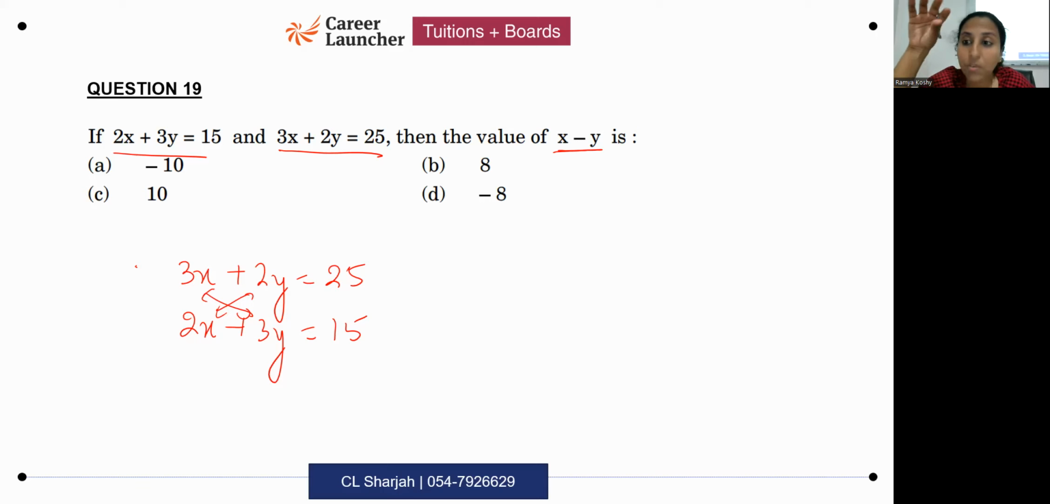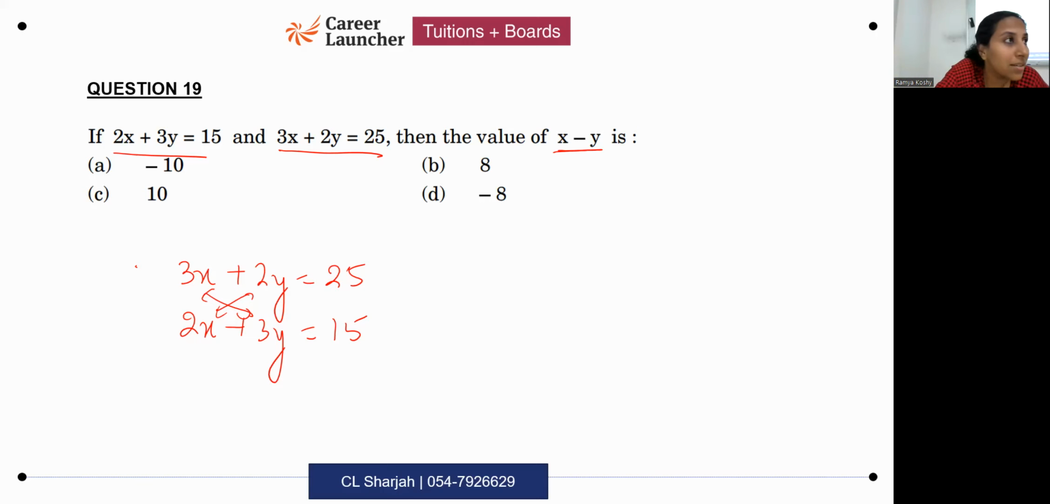In these type of pattern questions, you can easily find x plus y by adding both the equations. And you can easily find x minus y by subtracting the equations. I am repeating, in questions where the coefficients get interchanged, you can easily find x plus y by adding equations. You can find x minus y by subtracting the equations.